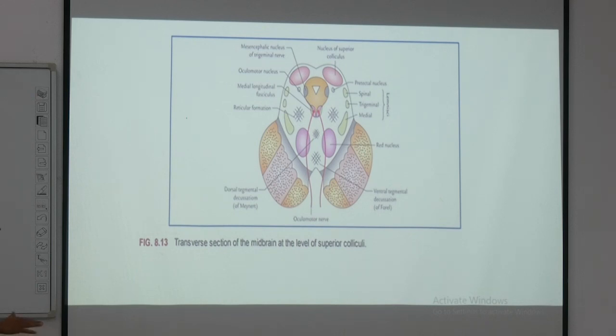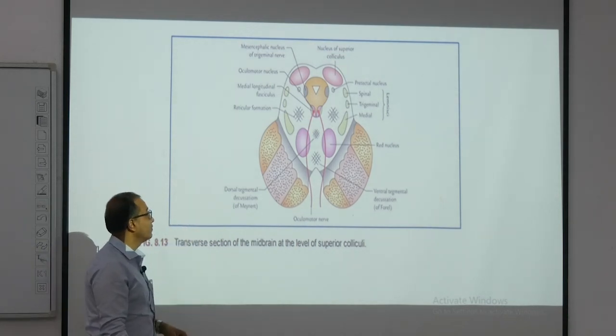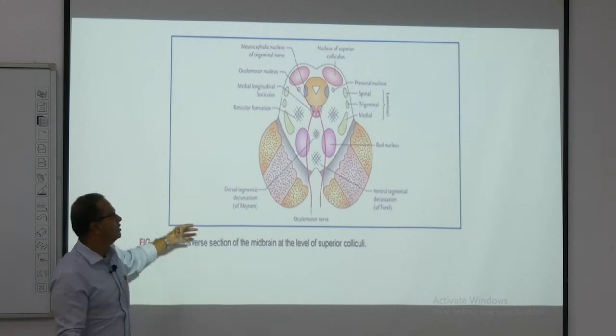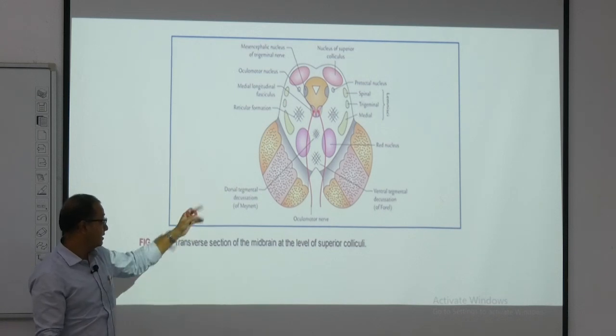For the brainstem, we ask you to draw pictures of the different cut sections. For the midbrain region, we have 2 cut sections. One cut section is done at the superior colliculus level, the other at the inferior colliculus level. These 2 pictures you have to prepare, because questions come on them, and we ask you to draw and label diagrams of these areas, like a histological picture of the brainstem midbrain region. This will be covered in the next lecture.